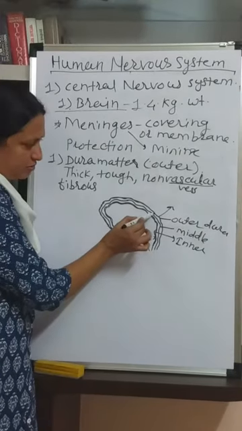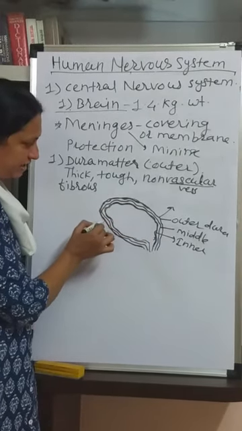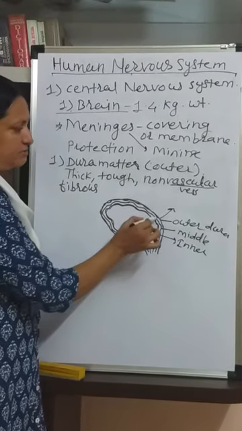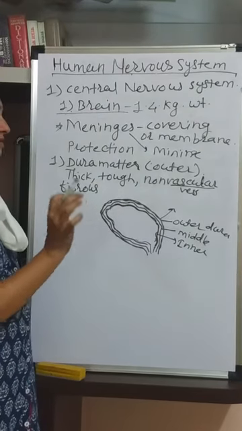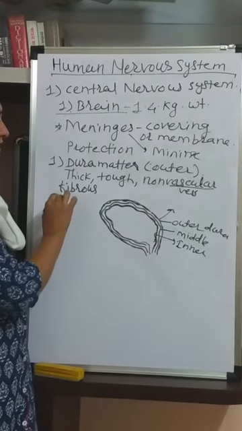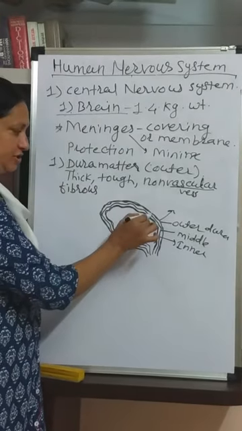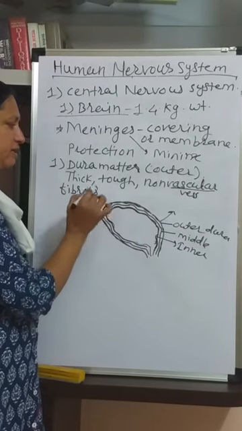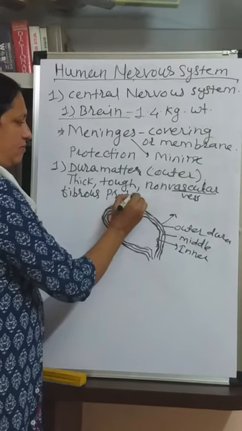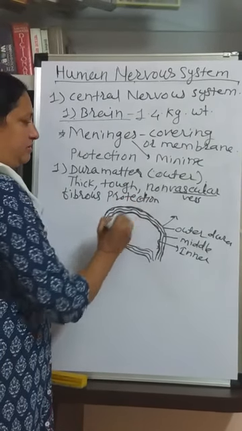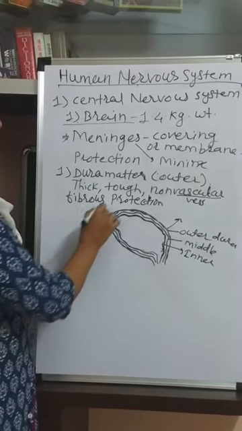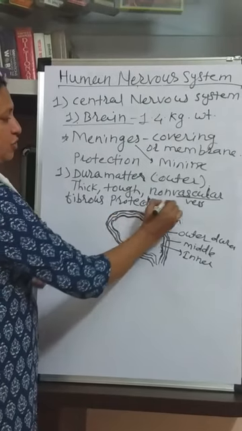So this is the outermost membrane, present below the cranium, the brain box. It is attached to the brain box, and this membrane is tough, thick, and non-vascular, without blood vessels, and it is fibrous in nature. Particularly this membrane is for the protection of the brain. It gives mechanical support to the brain, so it protects the brain from injury.